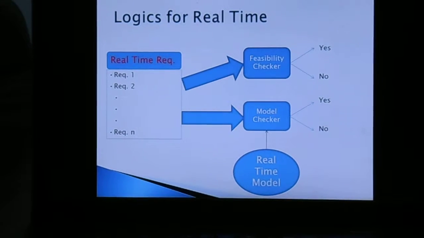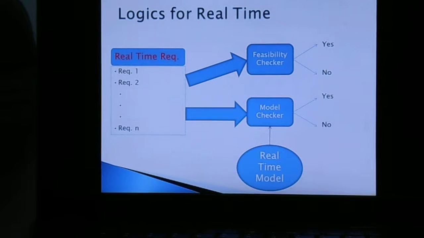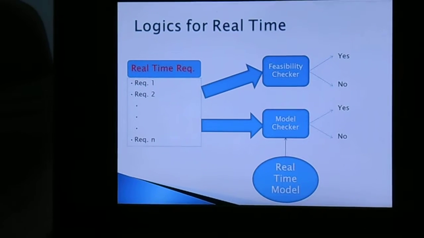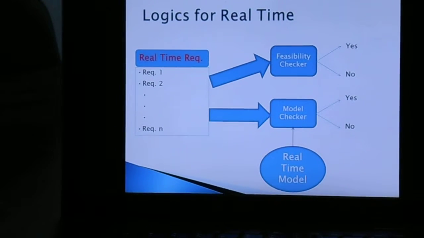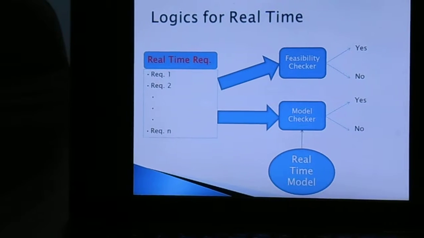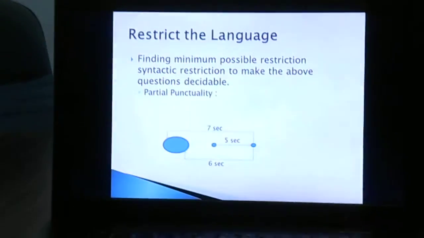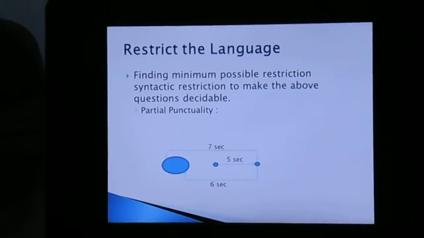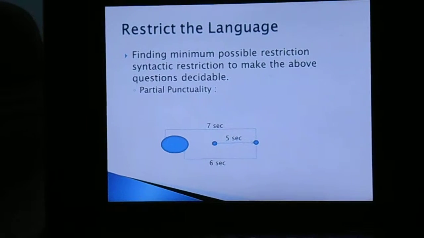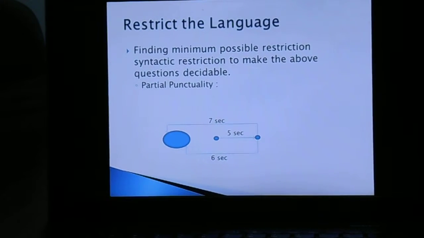First, given a set of requirements in a particular logic, whether the requirements are consistent or feasible or not. That is a feasibility checking problem. Second, given a real-time model, whether it works in accordance with the real-time specifications written in a particular logic or not. That is a model checking problem. Unfortunately, for various real-time logics studied in the literature, both the problems are undecidable. So it is important to restrict the language, finding the minimal possible syntactic restriction to make the above questions decidable.